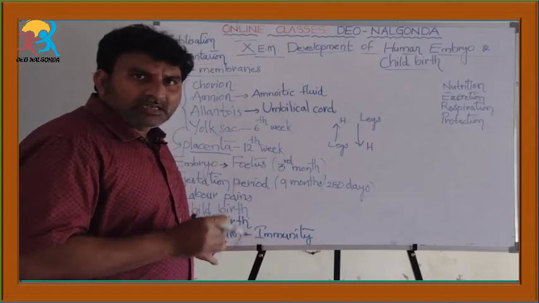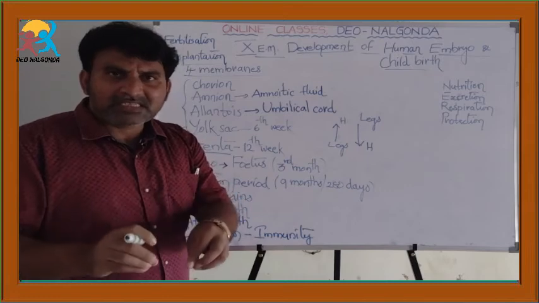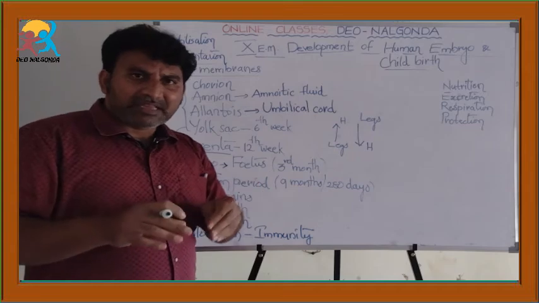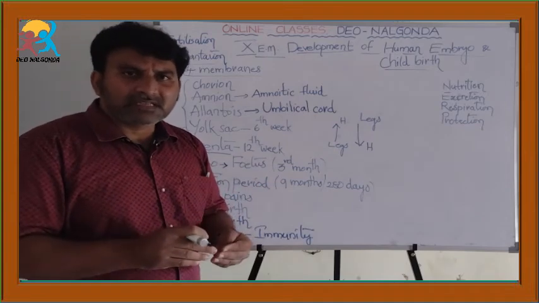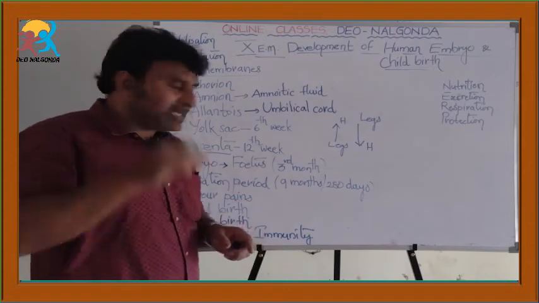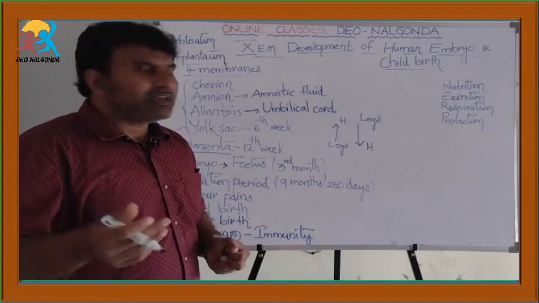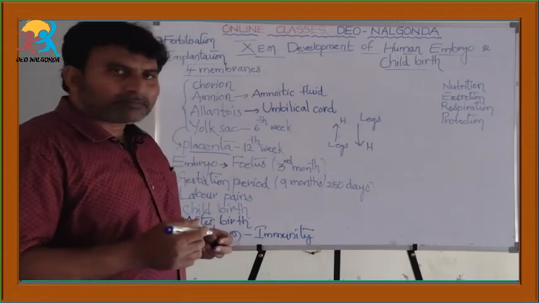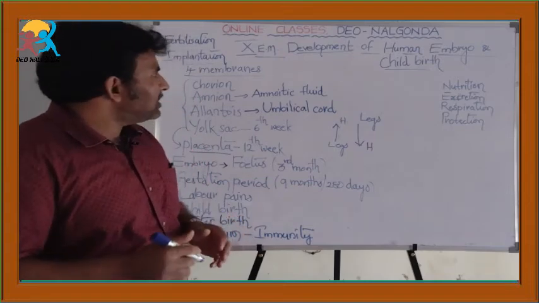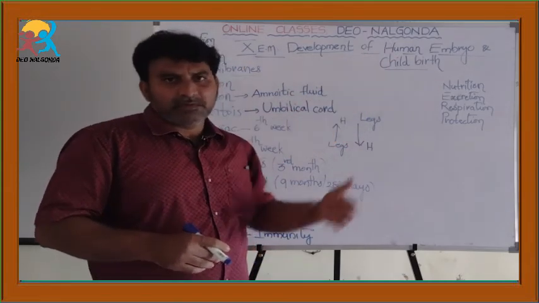Okay, did you get it? Colostrum is the yellowish fluid being produced in the mammary glands of the mother during the 9th month of pregnancy or immediately after the delivery of the baby, and this colostrum is very important in the development of immunity against diseases in the baby. That is all, children. So far we have discussed the development of the human embryo and the childbirth.